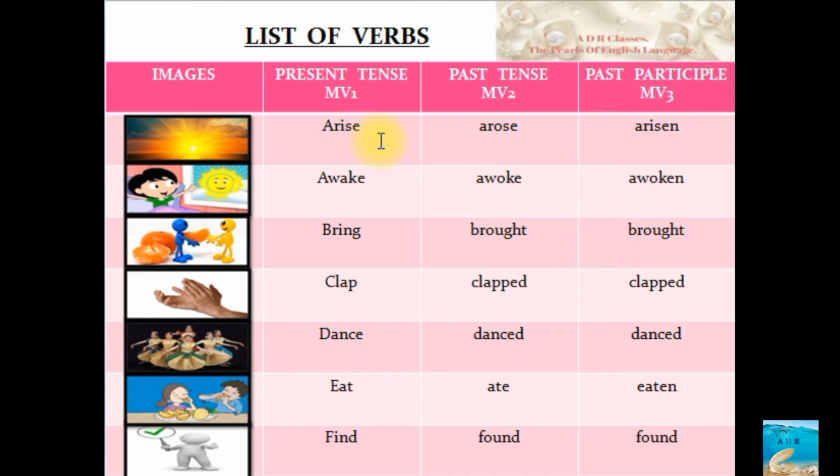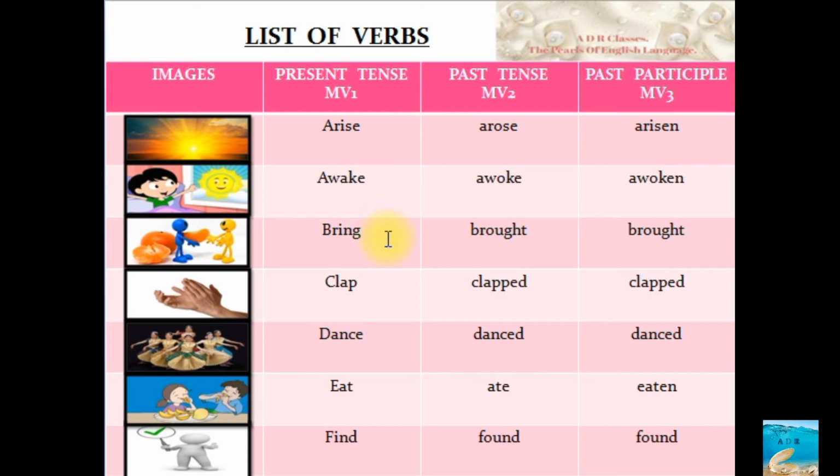That means arise plus ing, arising. Awake plus ing, awaking. Bring plus ing, bringing. Clap plus ing, clapping. Dance plus ing, dancing. Eat plus ing, eating. Find plus ing, finding. Write plus ing, writing. Any word that you use in present tense, if you add ing to it, it becomes what? MV4, or present participle. It is called the present participle, but I didn't mention that earlier. I thought to make you familiar with this first. MV1 plus ing becomes MV4.